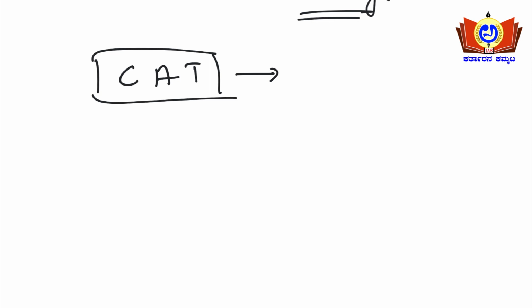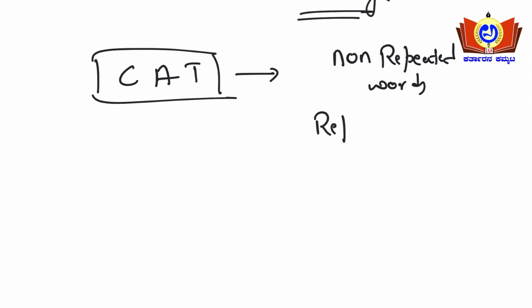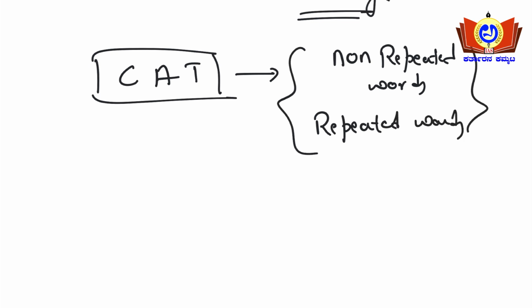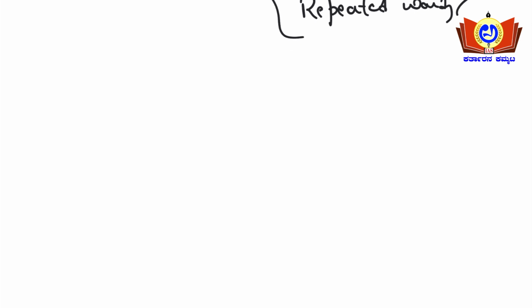If you encounter a question based upon words, there are two other concepts: non-repeated words and repeated words. This is the case of a non-repeated word, because no letter has been repeated twice here.